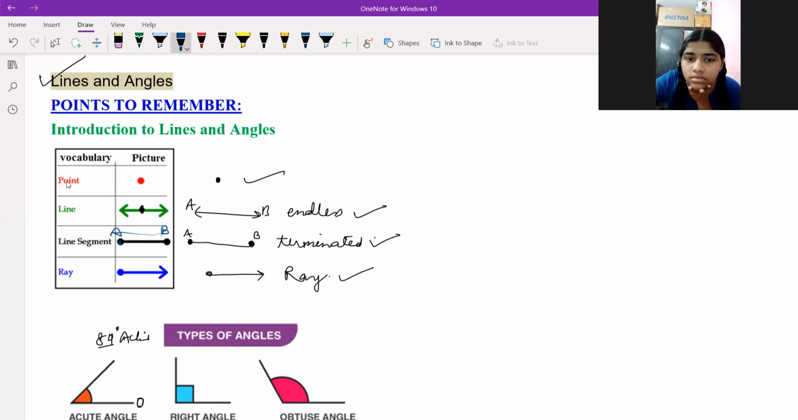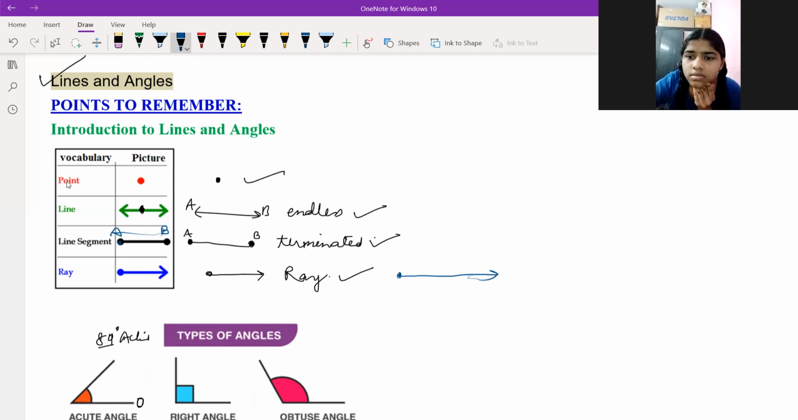Terminated, do you know about terminated? What is terminated? Terminated means it got stopped. Means at B, it got stopped. Starting from A, it went and stopped at B. That's it. Okay. Ray means from a single point you are going to one side, one direction. That is nothing but a ray. Suppose this is a point, you're starting from here, and you are moving towards the left. So this is a ray. Okay. Now you understand 4 terms: point, line, line segment, and ray.